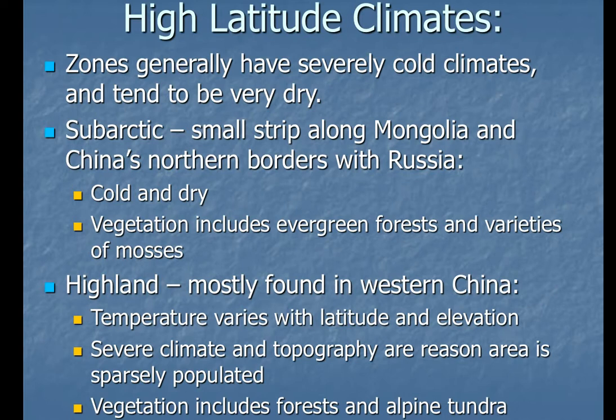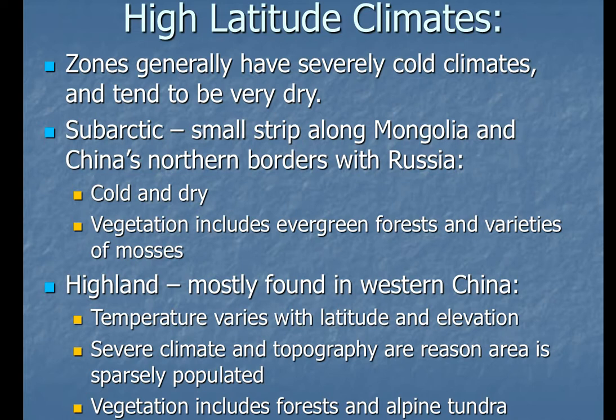The high latitude climates, when we're talking about stuff higher up on Earth, and we'll go from here to the middle to the highs. The highs are generally to the top part. They generally have severely cold climates and tend to be very dry. Subarctic, a small strip along Mongolia and China's northern borders with Russia, is very cold, very dry. The vegetation includes evergreen forest and varieties of mosses. Not a lot of things can live there because it's that cold.